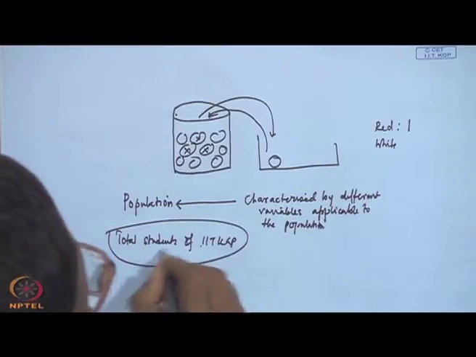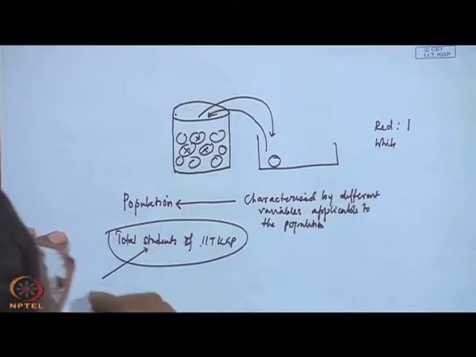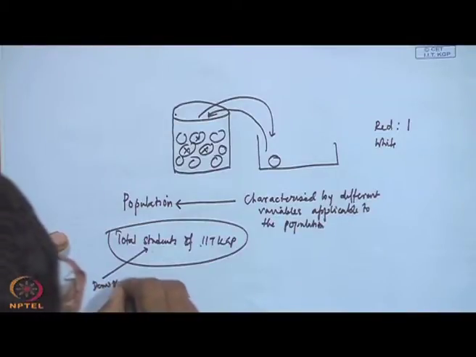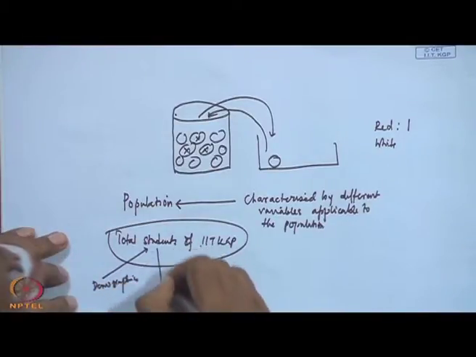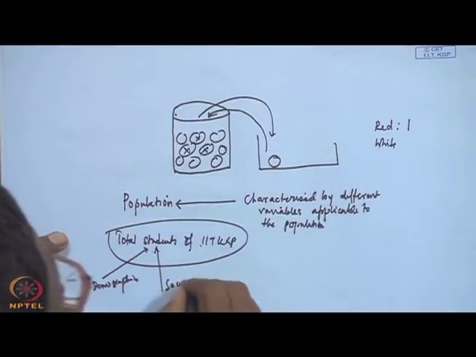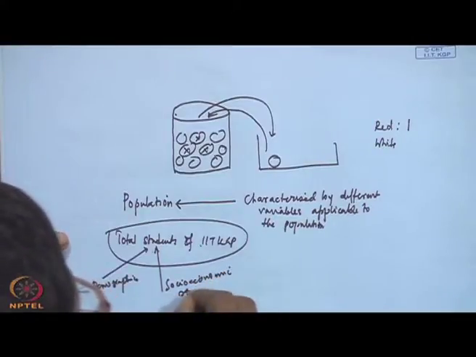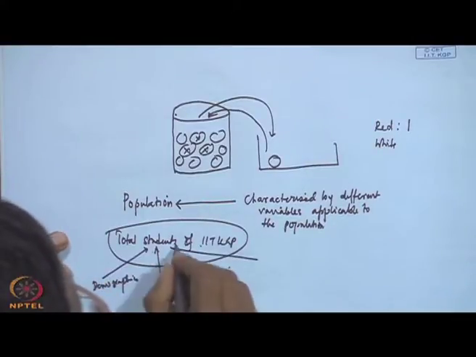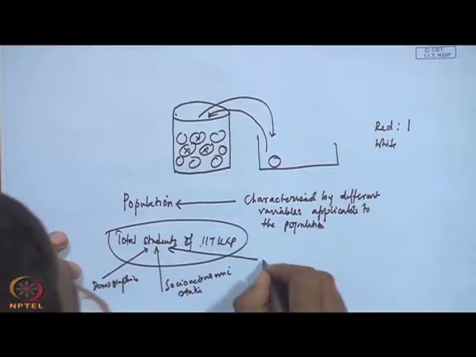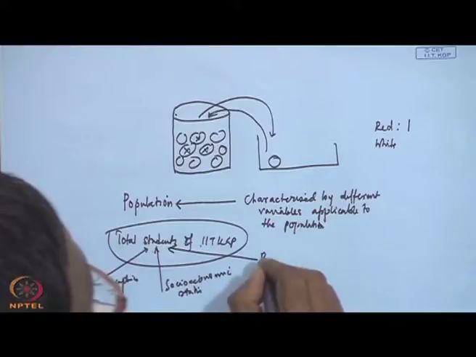The Kharagpur students, they come from different demographics, their socio-economic status differs, their performance in the graduation, that means in IIT Kharagpur exams, that also differs.